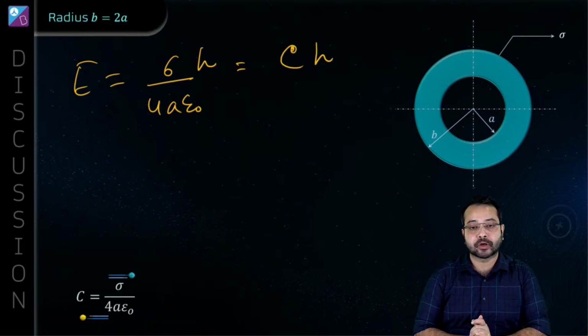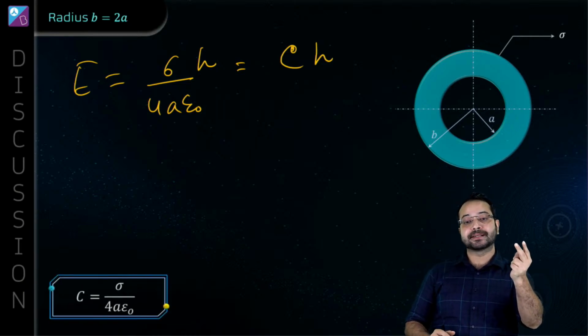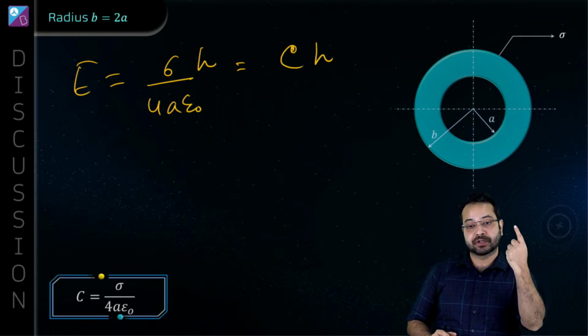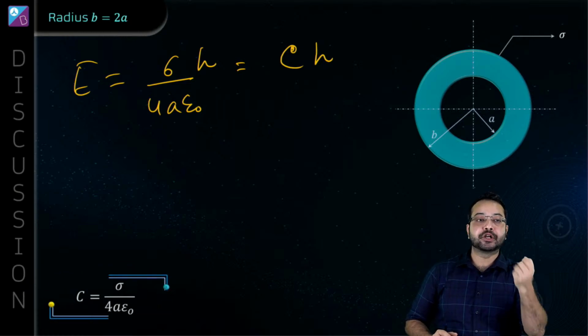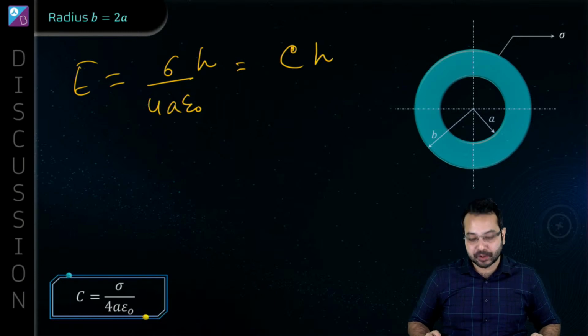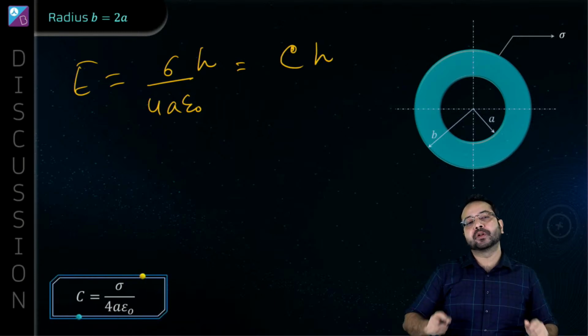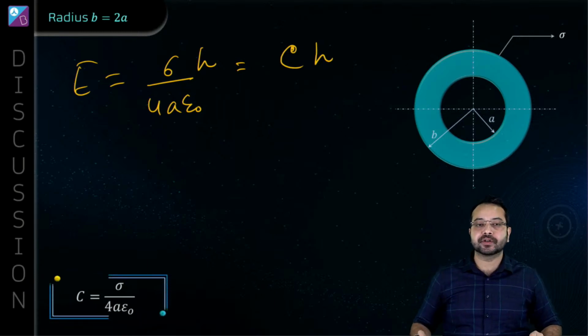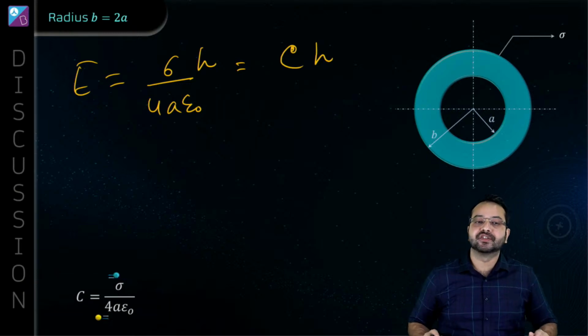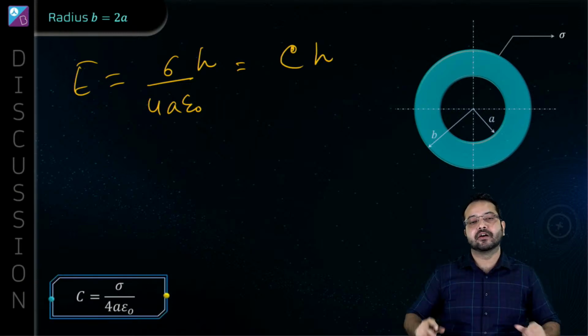Is that correct? Okay, so two very important concepts we have used in this question. Number one, the electric field due to a disk, and number two, the principle of superposition applied over here. E complete is equal to E remaining plus E removed.